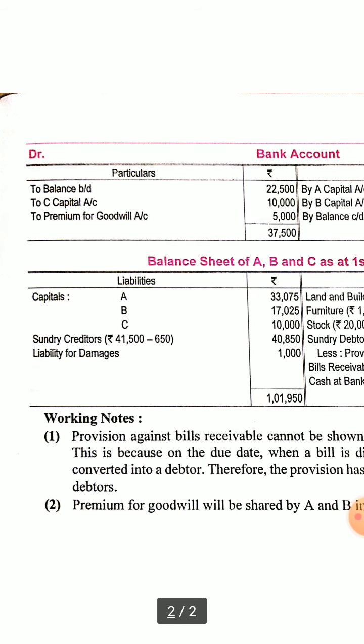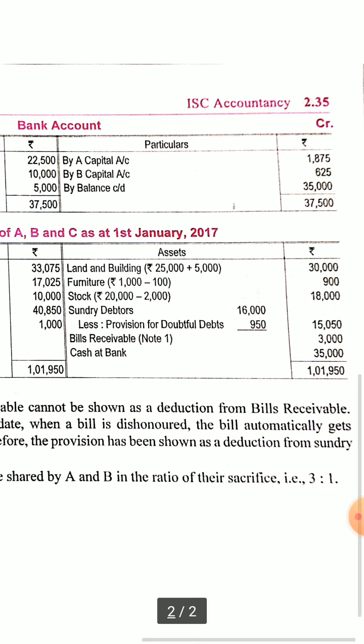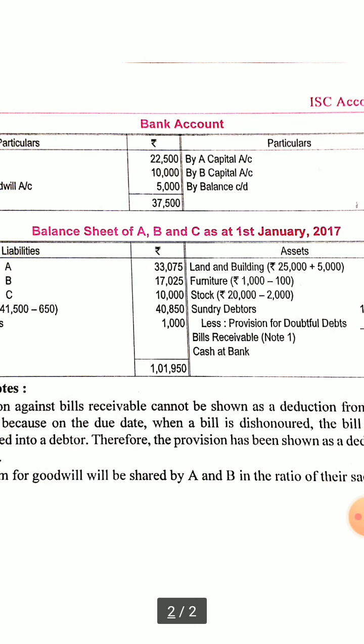Again in liabilities, whatever liabilities are created, you have to enter. Capital closing balance we are getting from the capital account, and sundry creditors we are getting from the older balance sheet, 41,500, minus the liabilities which were not supposed to be paid, 650, will be subtracted from it. Again, a liability for damages of 1,000 has been created, so it will appear. Ultimately, the balance sheet will match. So in this way it is made.